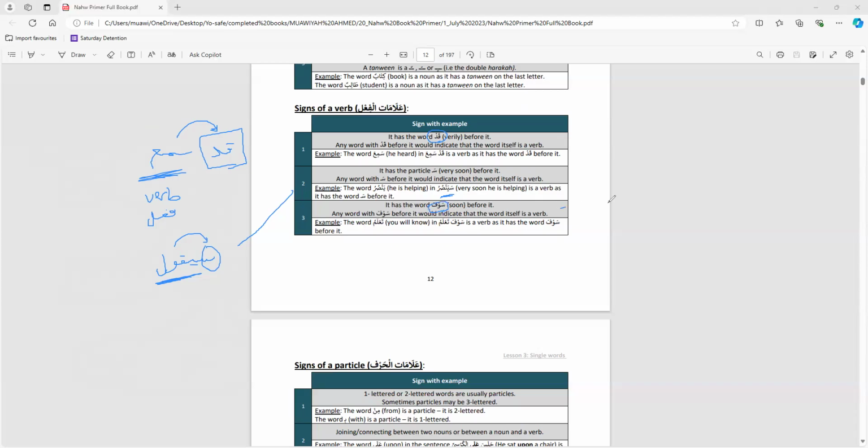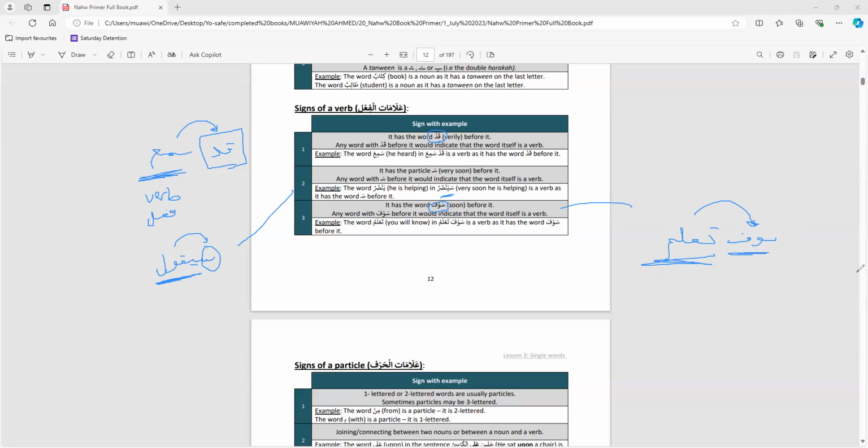Number 3, it has sawfa before it. Sawfa ta'lamun. So ta'lamun, or let's take the singular of that, ta'lamu. Sawfa ta'lamu. Now ta'lamu is a verb. How do I know it's a verb? Because before it there's sawfa.